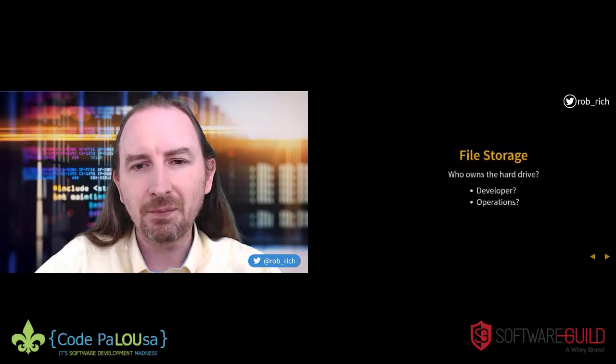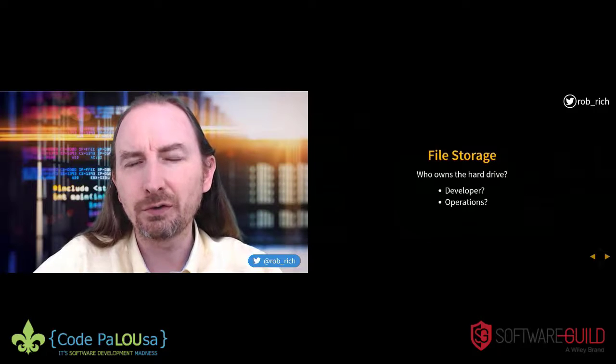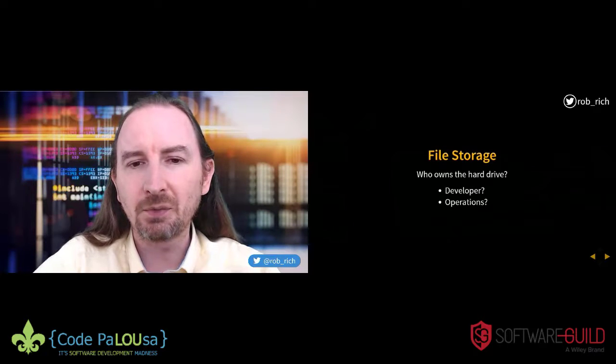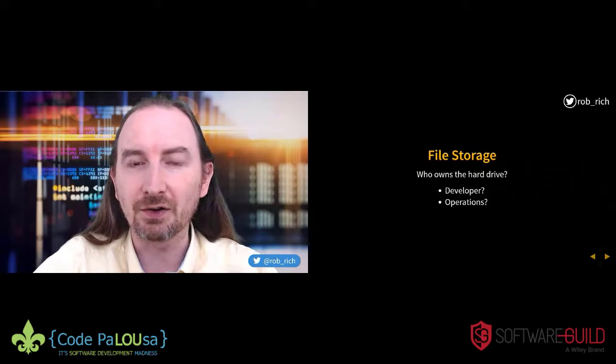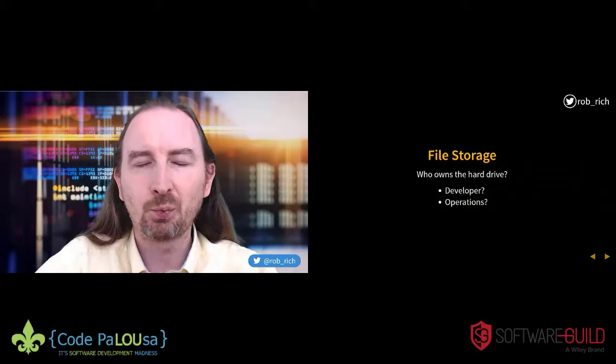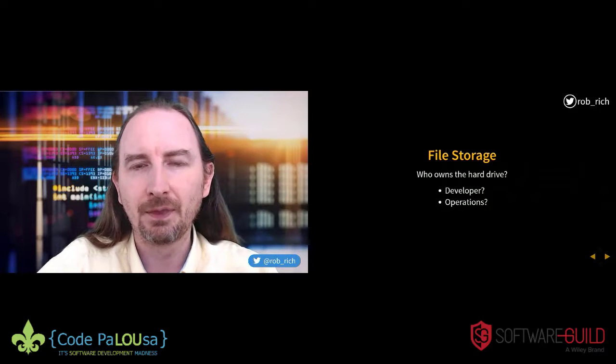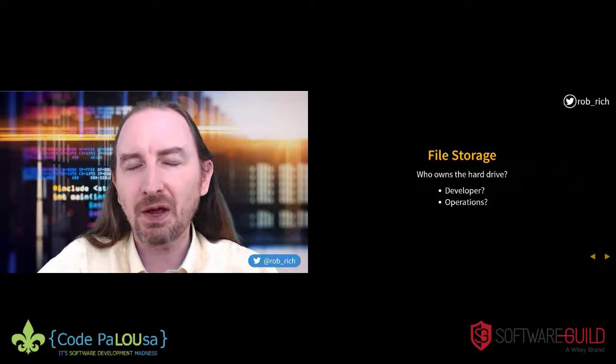So here's file storage. But then the magic question is, well, who owns this file? Should it be owned by the developer? Because all the rest of the pieces in this file are owned by the developer, you know, the image name and where in the container do we expect it to mount it? Or should it be owned by operations? Because operations knows where the durable file storage is, makes sure it gets backed up regularly. So who should own the file?